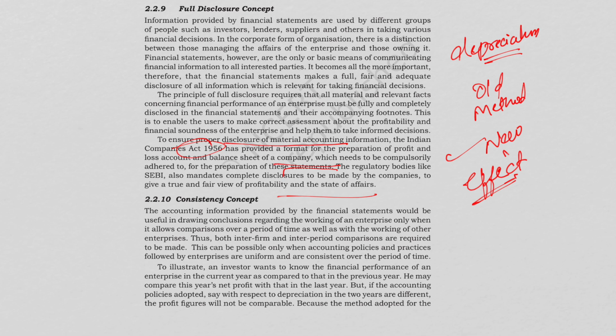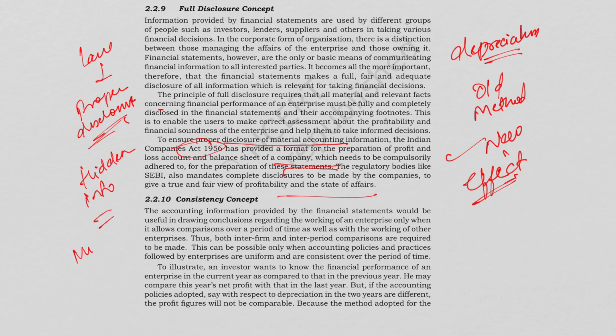So basically, law ensures proper disclosure must be there, and SEBI also requires listed companies to disclose the information. Whenever any information is hidden, it means misleading accounts.